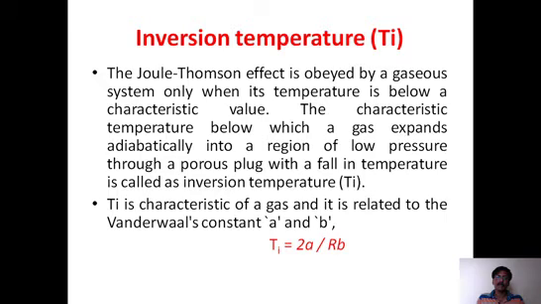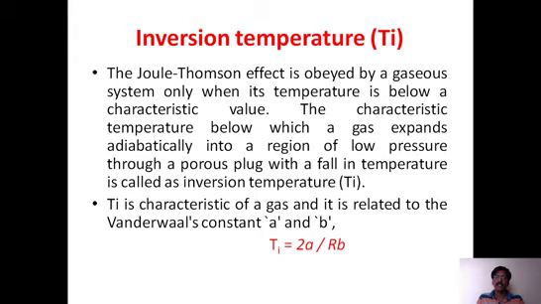We need to understand that this experiment is valid below a particular temperature, and that limiting temperature is called the inversion temperature, Ti. The inversion temperature is the temperature below which a gas is cooled when it is expanded adiabatically from high pressure to low pressure.